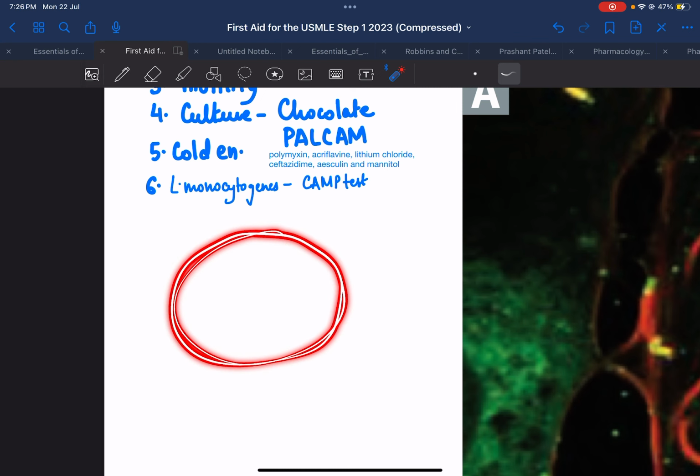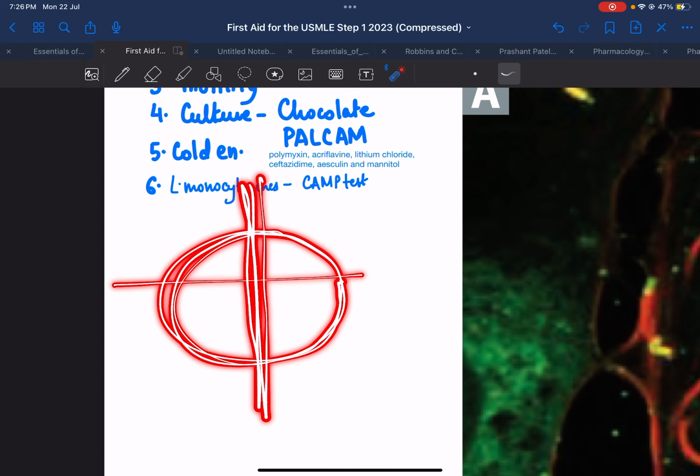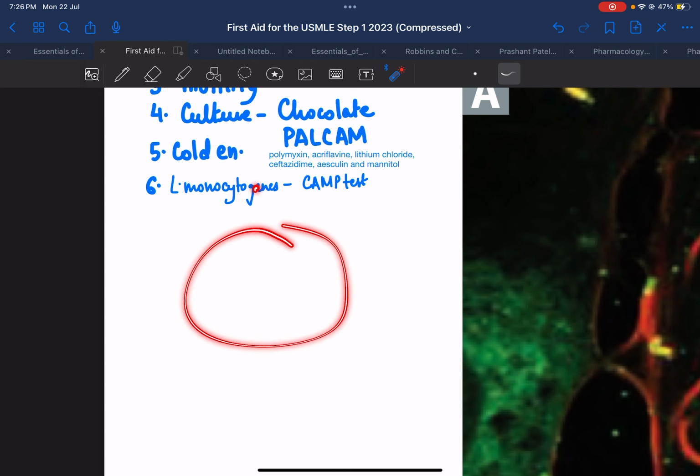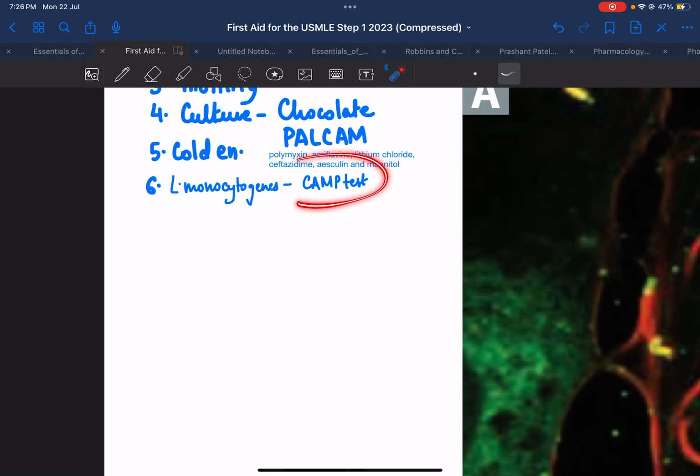In the CAMP test, you strike Streptococcus in the middle, and then you perpendicularly strike the other bacterium. Since listeria is also a hemolytic bacteria, at the intersecting point the hemolysis is too much, so basically an arrow shaped hemolytic area will be formed. This is known as CAMP test.